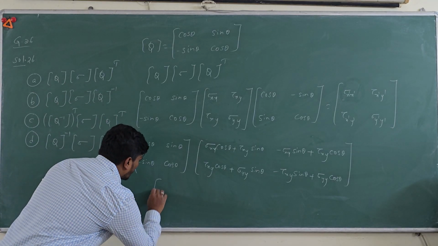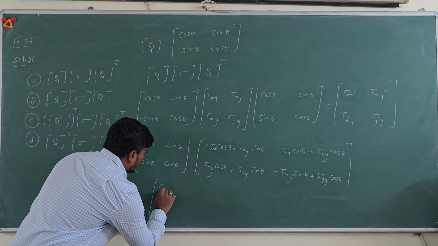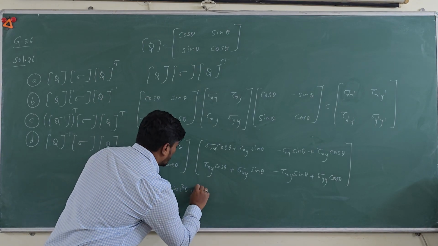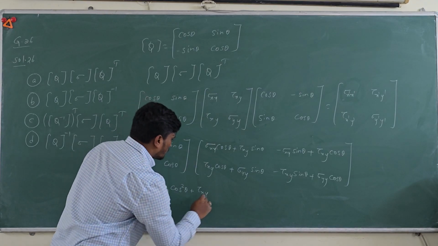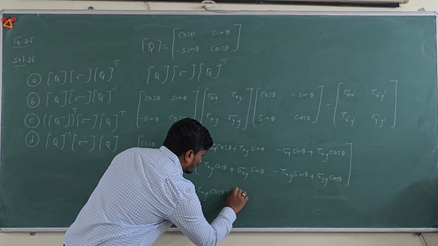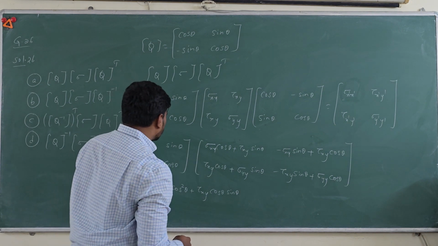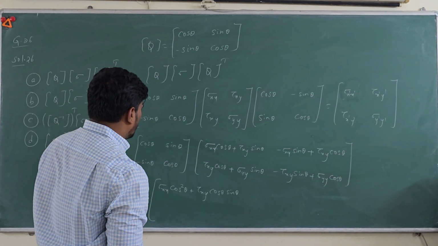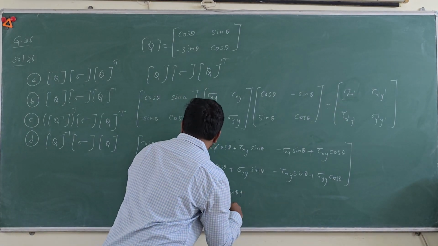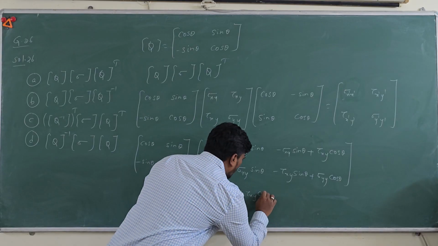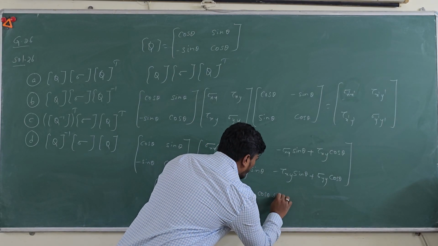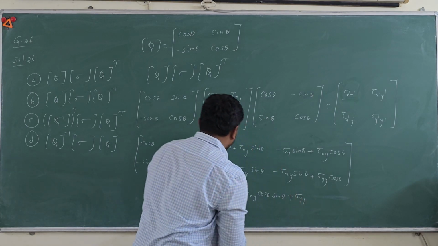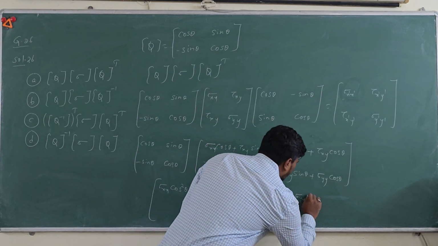Then you'll get sigma xx cos square theta plus tau xy cos theta sin theta plus tau xy cos theta sin theta plus sigma yy sin square theta.